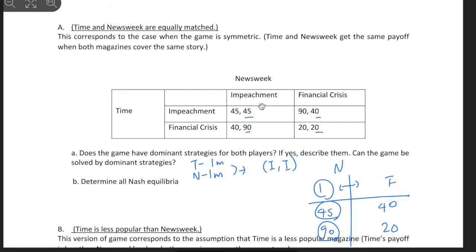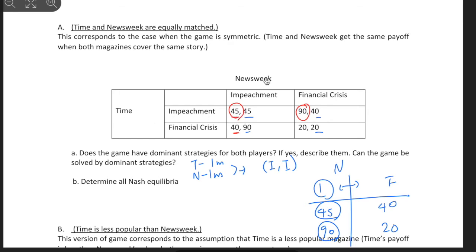If Newsweek chooses impeachment, which one is better for Time? 45 or 40? 45 is better, right? And what about financial crisis? If Newsweek chooses to publish financial crisis, then Time will choose impeachment also. So even though we're using a different method, we're looking for the same result of Time will publish impeachment article.